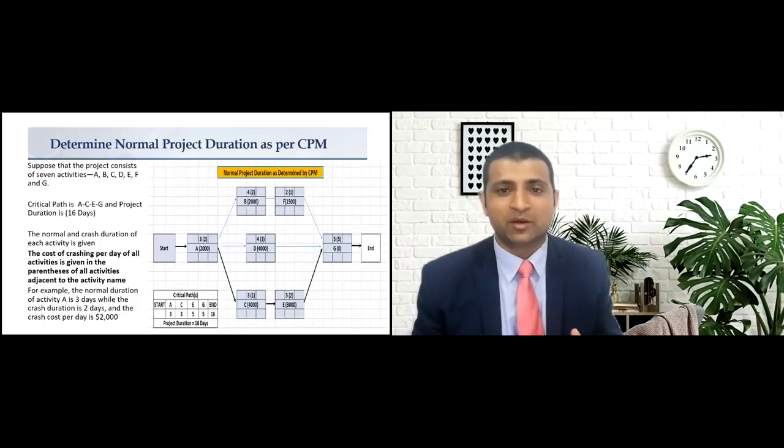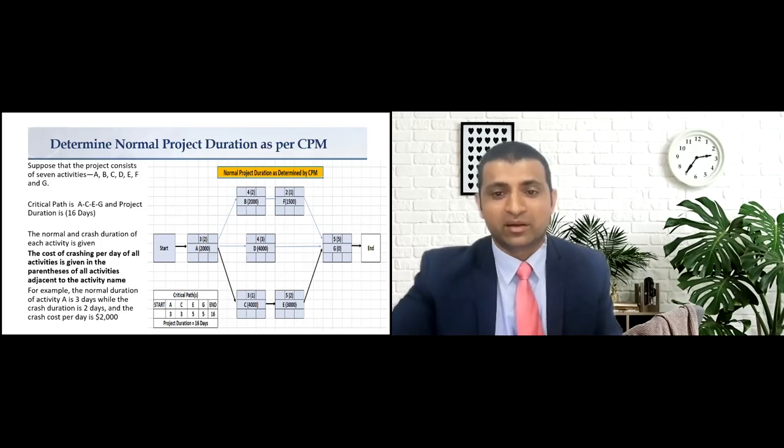Now we will determine our normal project duration through the critical path method. So here we have plotted our network diagram and we have mentioned the normal duration of each activity. Along with that, in parentheses, we have mentioned the crash duration, and also with the name of the activity, in parentheses, the cost slope. We have determined our critical path, which is A, C, E, and G, and the total duration of the project is 16 days.